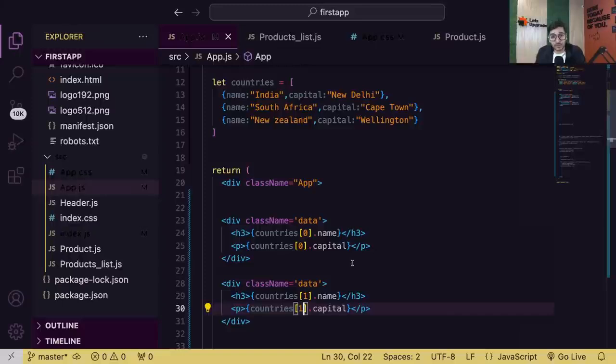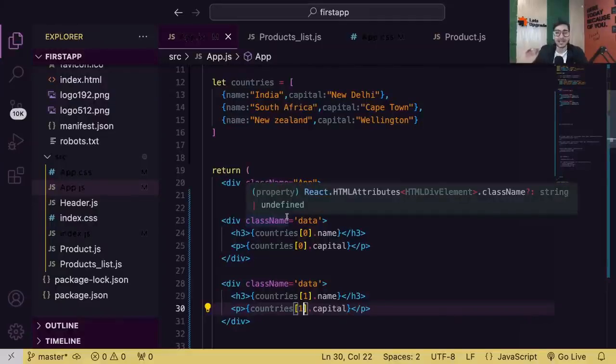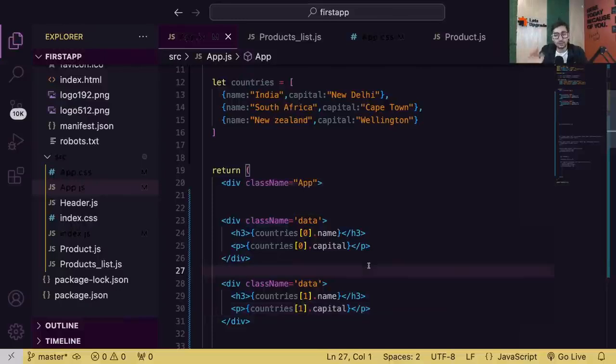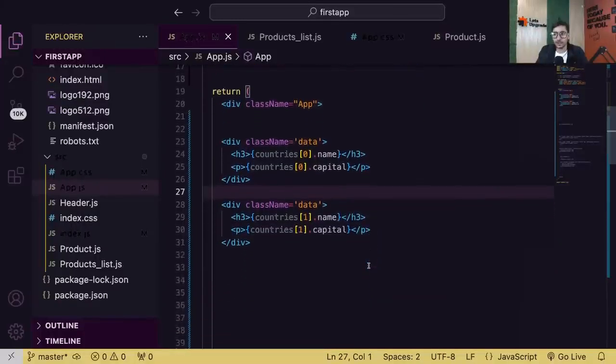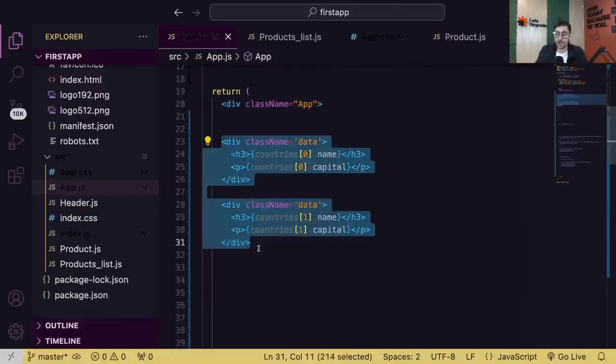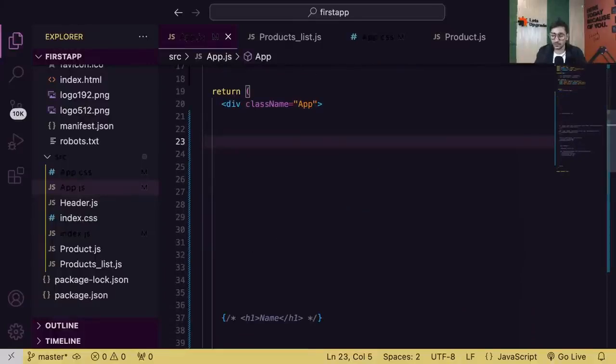No. So what we are going to do now, guys, is perform a looping idea. That's what we do in JavaScript as well. But in React, you cannot use your normal for loop to display data directly in your return. I'm not saying you cannot use it. You can use it, but then you have to go with some other way.